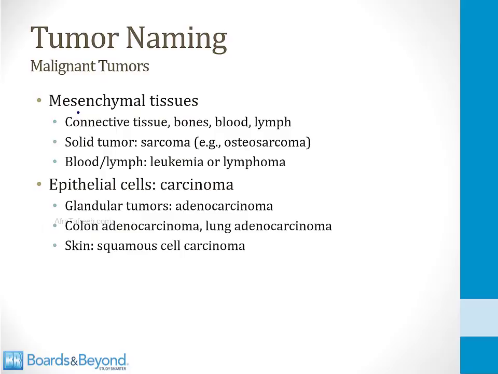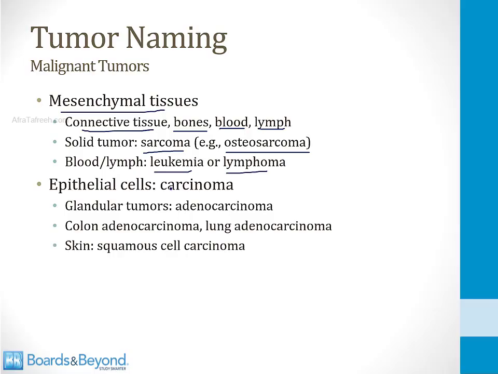Malignant tumors are named a little bit differently. If the tumor derives from mesenchyme, that means if it derives from connective tissue, bones, blood, or lymph, it's named with a certain system. Solid tumors which derive from these locations are called sarcomas. So, for example, an osteosarcoma is a malignant mesenchymal tissue that derives from bone. That's why it has the word osteo in it. On the other hand, if the mesenchymal tissue is blood or lymph, it's called a leukemia or a lymphoma.